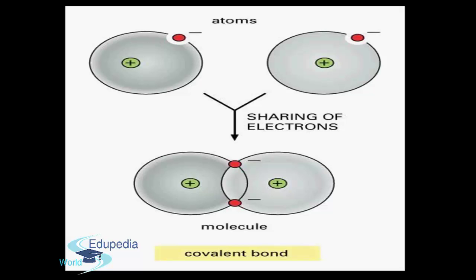So all the non-metal atoms need electrons to achieve the inert gas structure. They mutually share electrons with each other. Thus, whenever a non-metal combines with a non-metal, a covalent bond is formed, right?